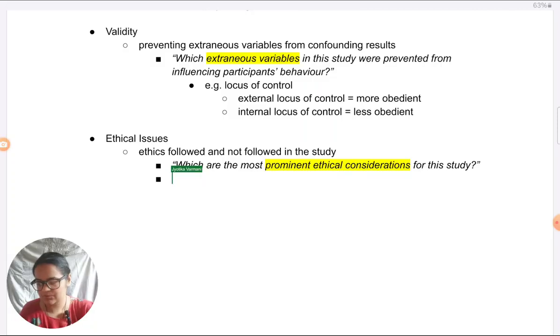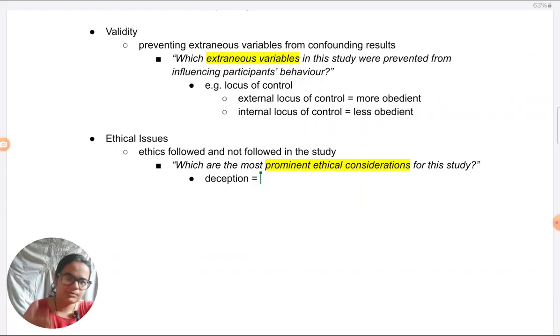So when it comes to Milgram, for example, definitely deception. There's just way too much deception in the study. Just like standardization, you have to be able to give concrete examples. So when you're preparing your plan, you're doing your grave analysis, that time only think about, out of all the deception which was done in the study, which one do I want to bring about? So deception was in terms of,